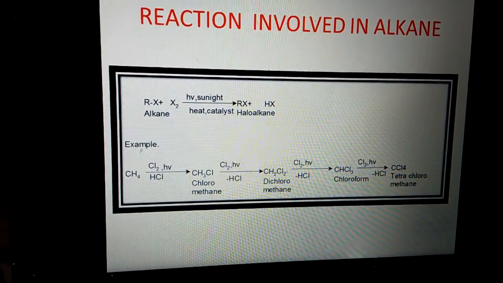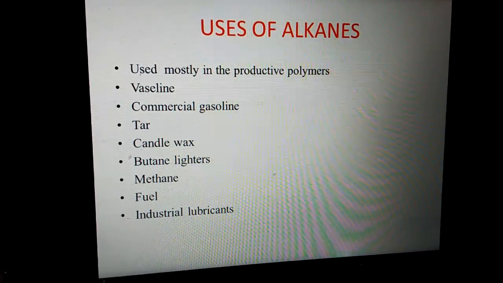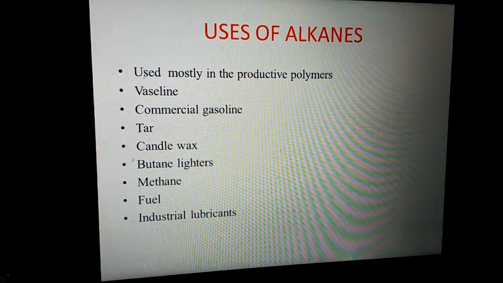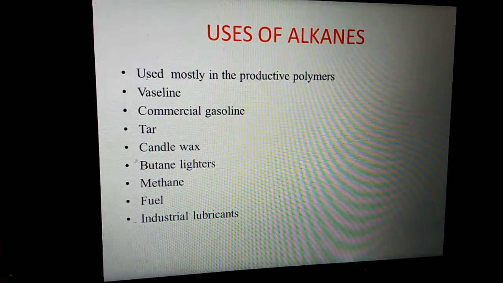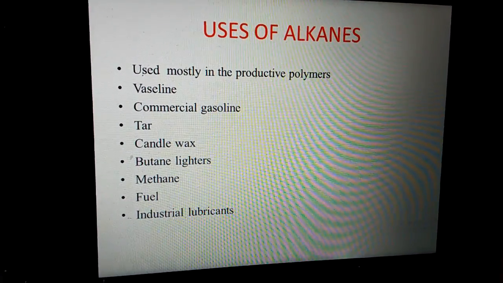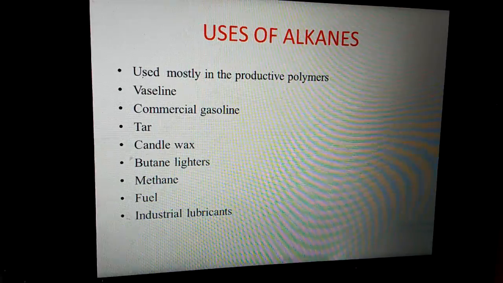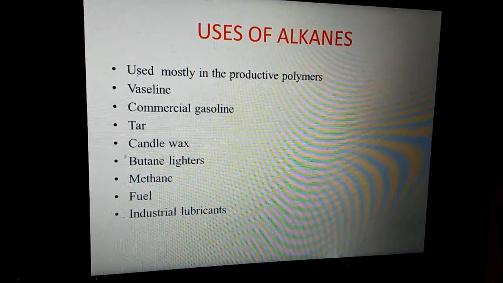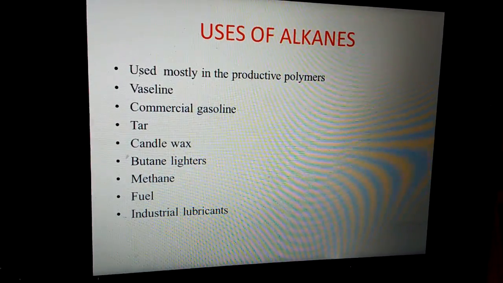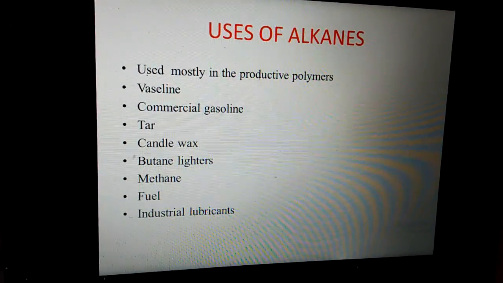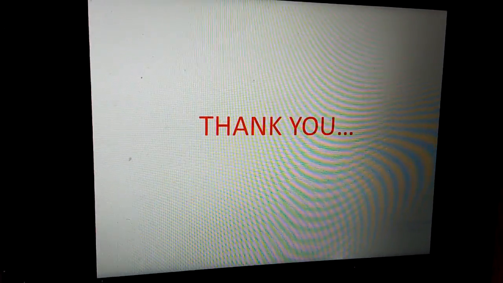Then we get carbon tetrachloride. Uses of alkanes: they are used in the production of polymers, vaseline, commercial gasoline, tar, candle wax, butane lighters, methane fuels, and industrial lubricants.